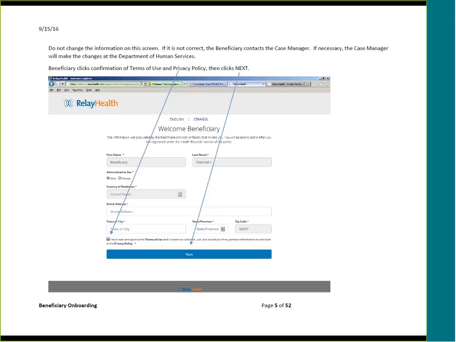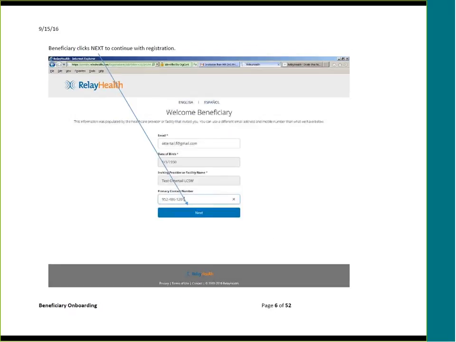You cannot change the information on this next screen. If it is not correct, contact your Otter Tail County case manager, and if necessary, the case manager will make the changes at the Department of Human Services. The beneficiary clicks Confirmation of Terms of Use and Privacy Policy, then clicks Next. The beneficiary clicks Next to continue with registration,